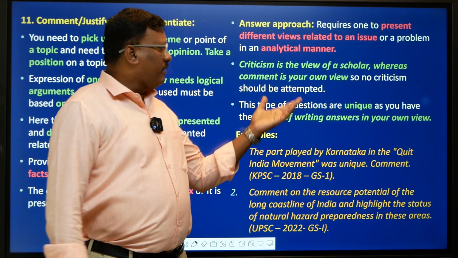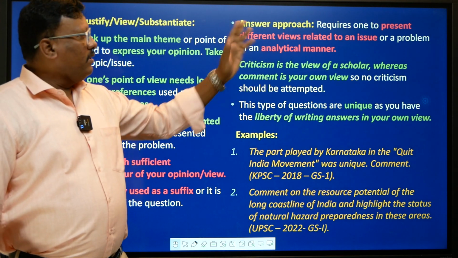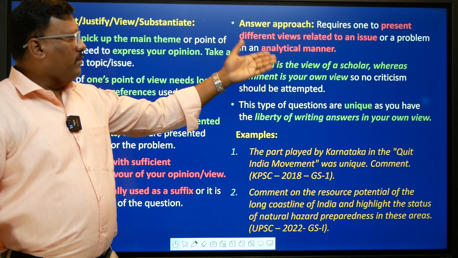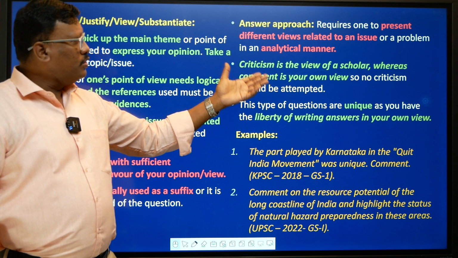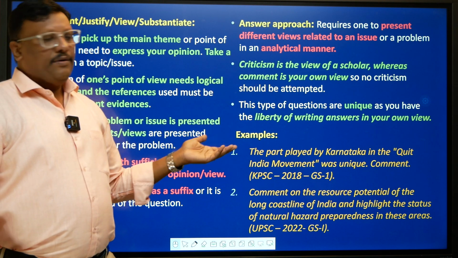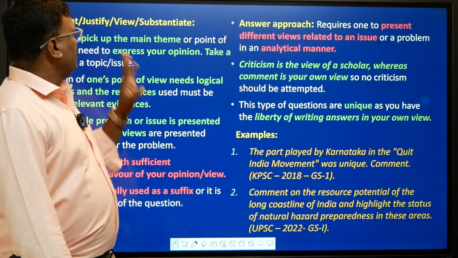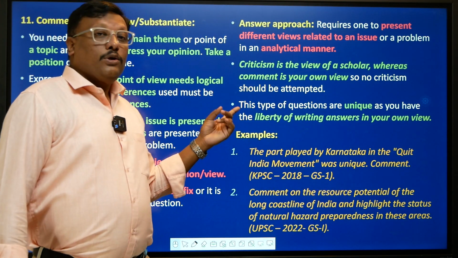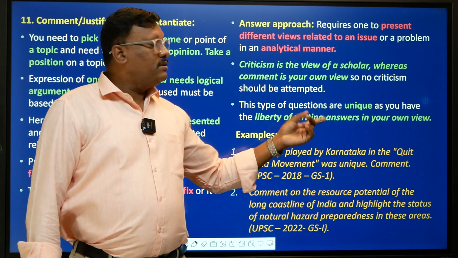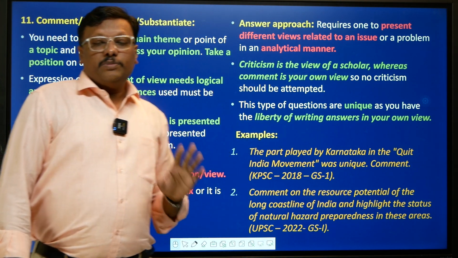deeper analysis. So whatever the thing is presented here, present different views, analyze different views related to a particular issue or problem in an analytical manner with evidences, that will be more than sufficient to justify your answer. So this type of questions are unique. Why? Because you have the liberty of writing answers as per your own opinion. Especially this sort of